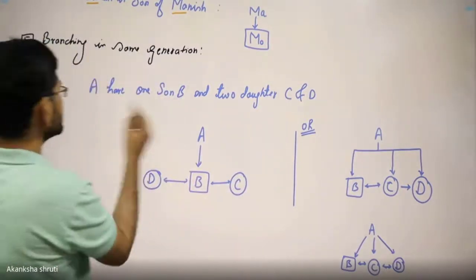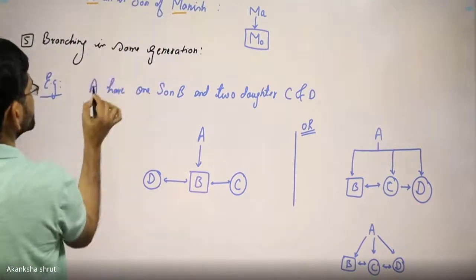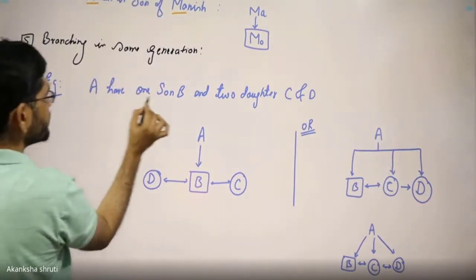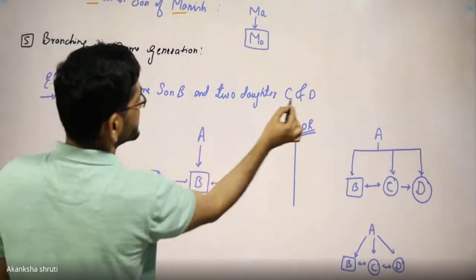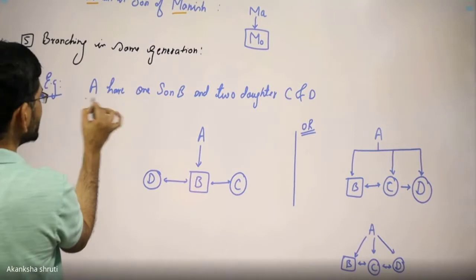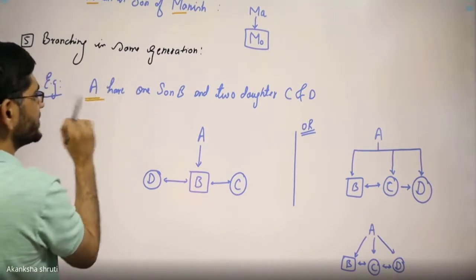A has one son. In this case, students, A has one son B and two daughters C and D. In this case, the sex of A is not known, so no need to worry.